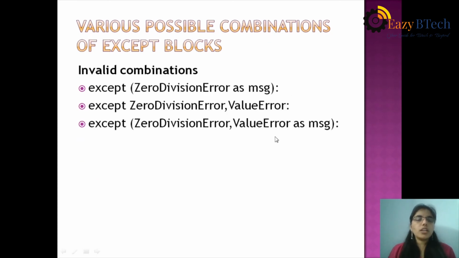So what are the invalid combinations? 'as' must be defined outside the parentheses, not inside, so that combination is invalid. Zero division error, value error: you must put parentheses for multiple exceptions. Next, zero division error, value error, 'as' must be written outside the parentheses, but here it is written inside. That's why these three combinations are invalid. Okay, let's see the next concept.